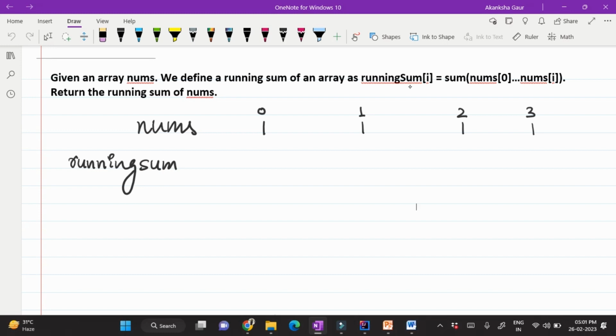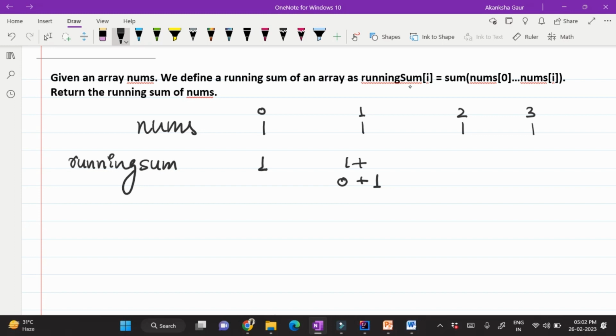That is why the running sum at index 0 will be equal to the element at index 0 of nums. So here we'll have 1 only. Move on to index 1. We have to sum the element at index 1 plus all the previous indexes. Here the only previous index is 0, so we have it.